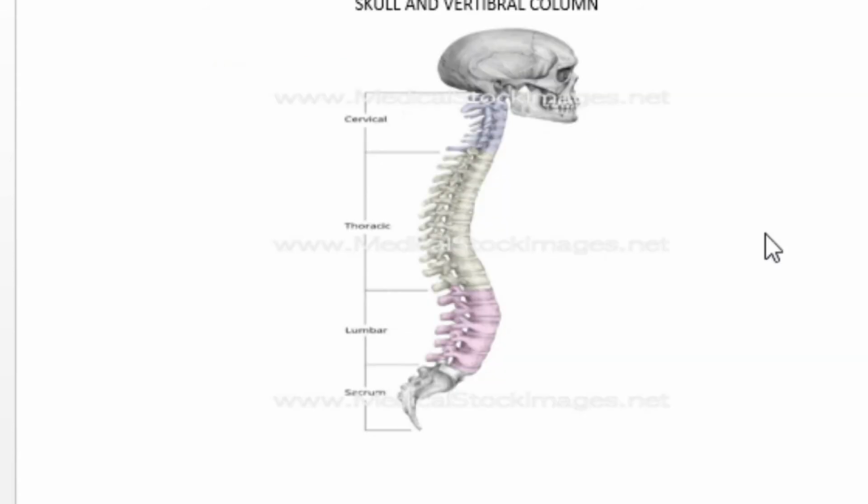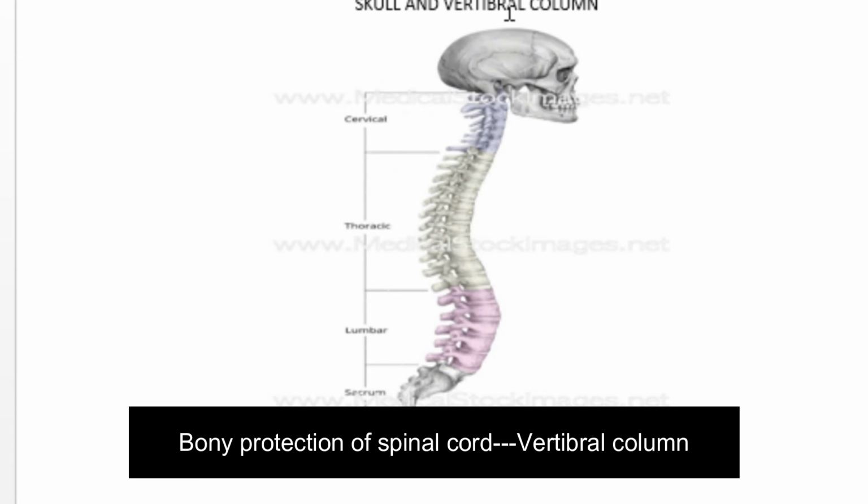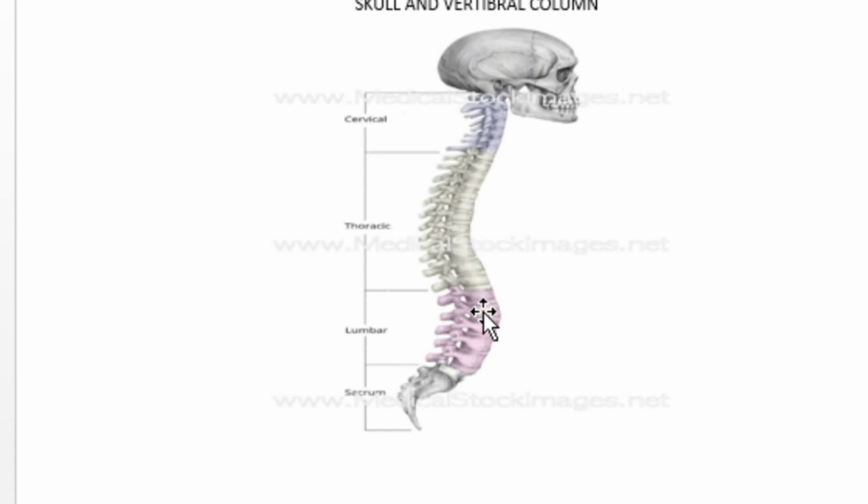Here in this picture, you can see the bony protection of both the brain and spinal cord. Bony protection of the brain is the skull and bony protection of the spinal cord is the vertebral column. In this way, the skull is connected to the vertebral column. Vertebral column is a long cylindrical structure. It is made up of many vertebrae.